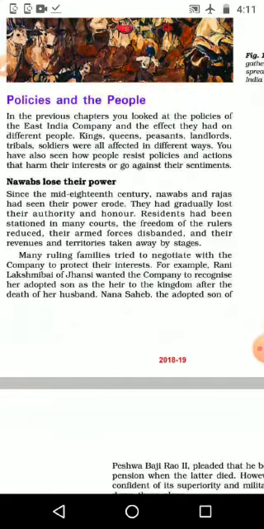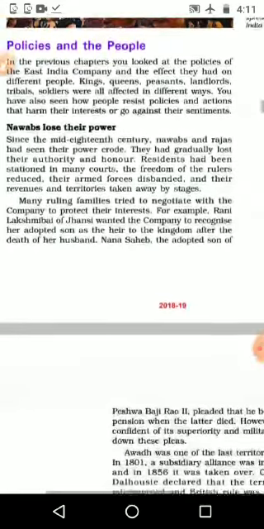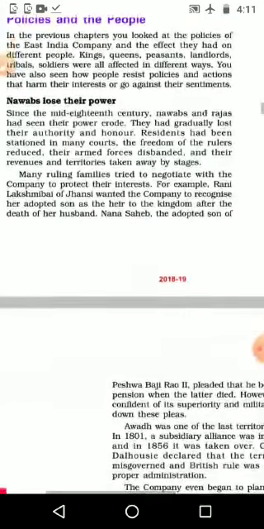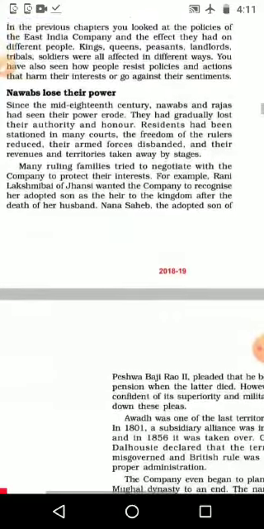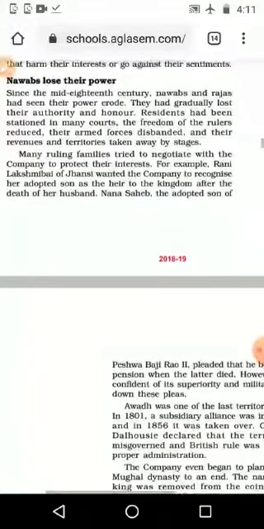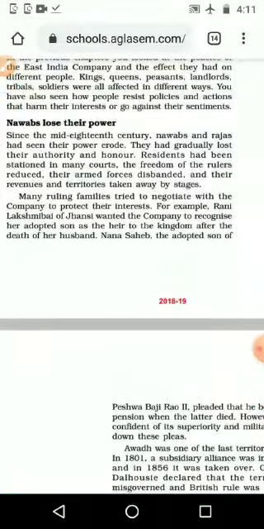Then you have seen how people resist policies and actions that harm their interests or go against their sentiments. Like the indigo workers, how they started to fight back. Okay, now we are starting one by one. Many things are there, but very few of them are given in your textbook to study.